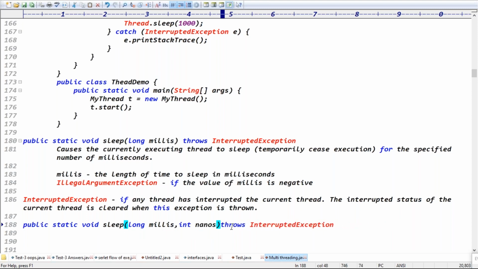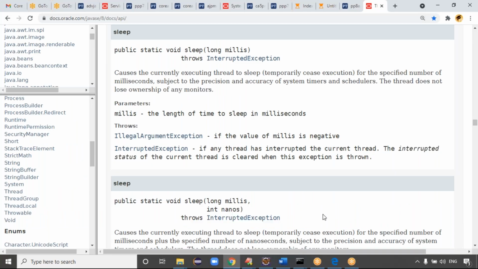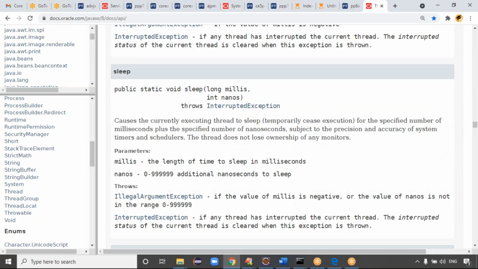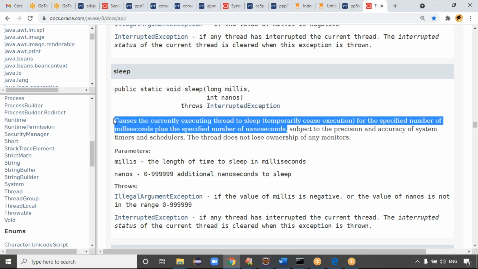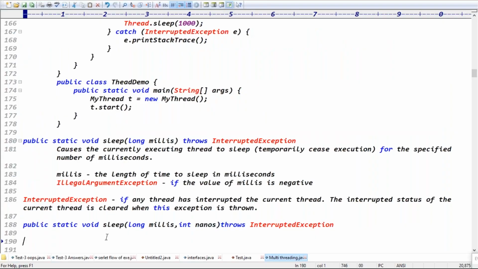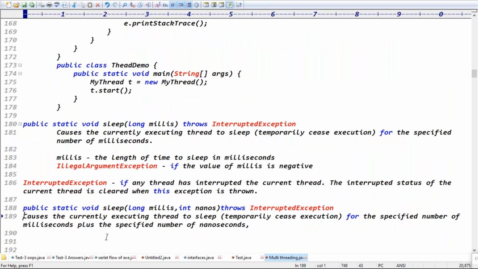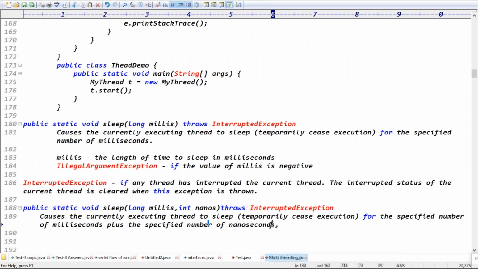Guys, the statement is clear. Yes, sleep is an overloaded method, right? Exactly. You can see it causes the currently executing thread to sleep, temporarily cease execution, for the specified number of milliseconds plus the specified number of nanoseconds, right? Guys, the specified number of milliseconds and the specified number of what? Nanoseconds, right?